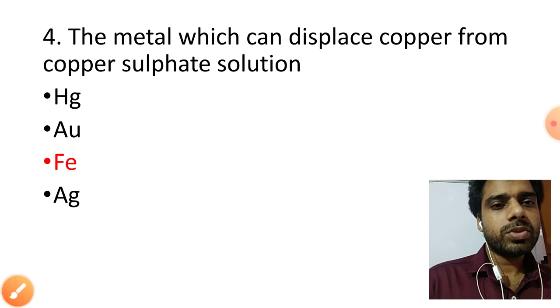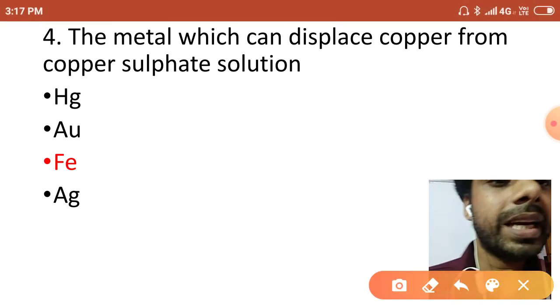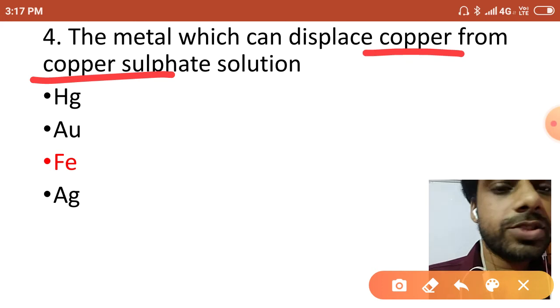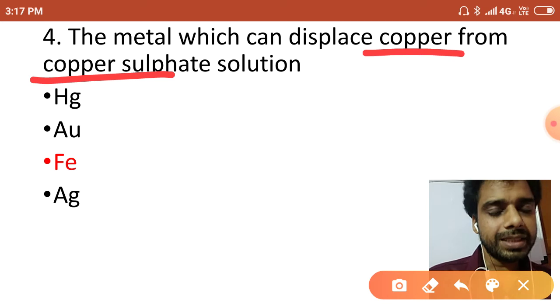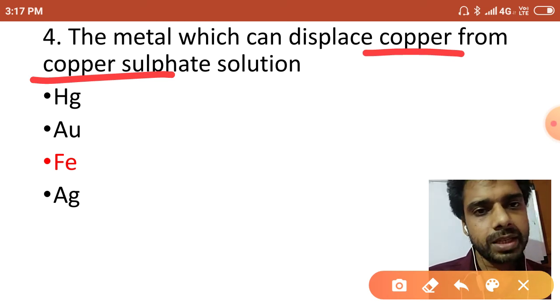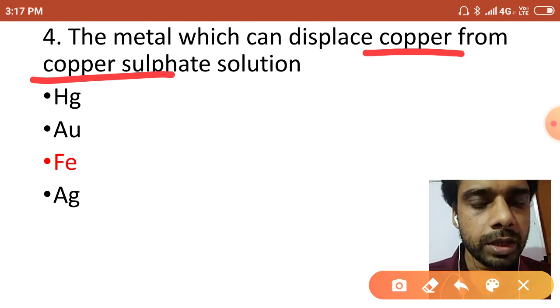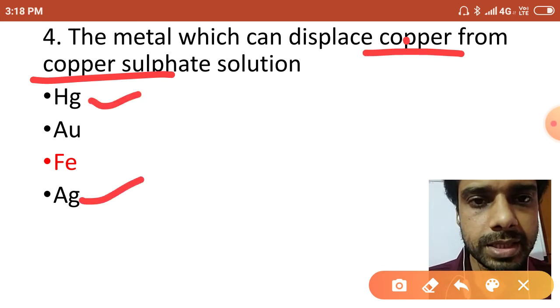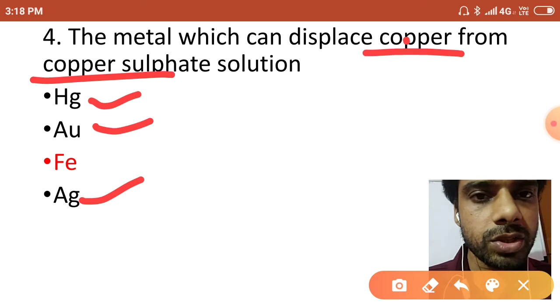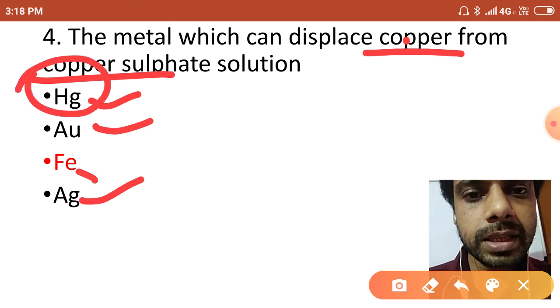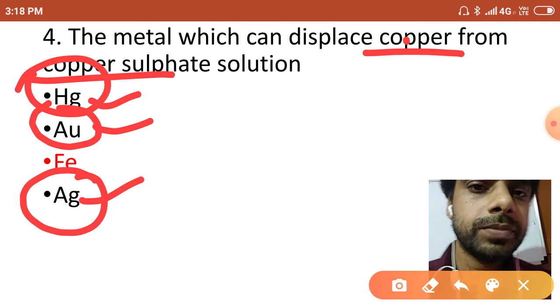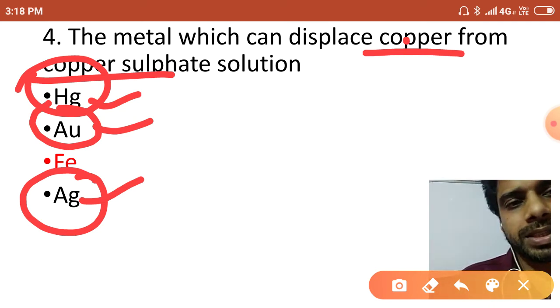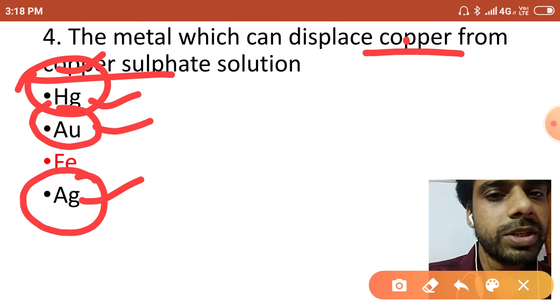Okay now, next question: the metal which can displace copper from copper sulfate solution. You know, the more reactive element in the reactivity series can displace less reactive elements from its salt solution. You should know that below copper, Hg is there, Ag is there, Au is there. These three elements Hg, Ag and Au do not have the capability to displace copper from its copper sulfate solution.